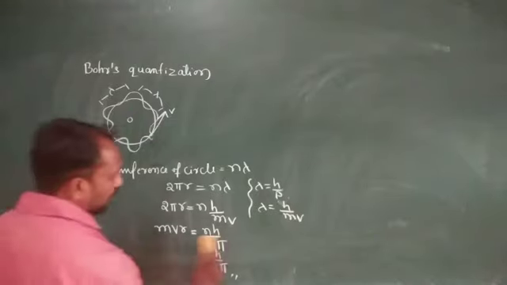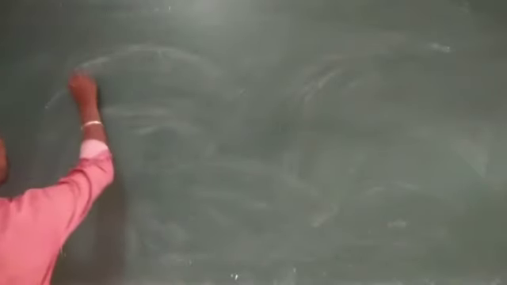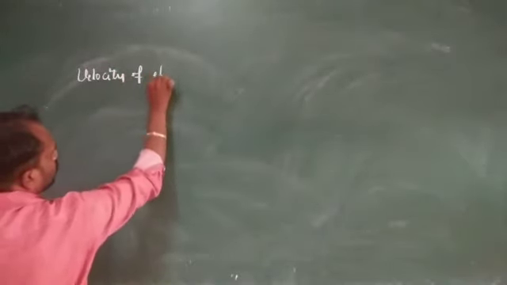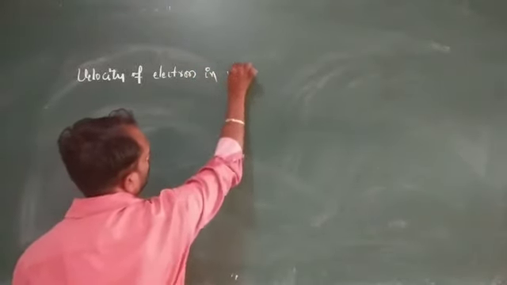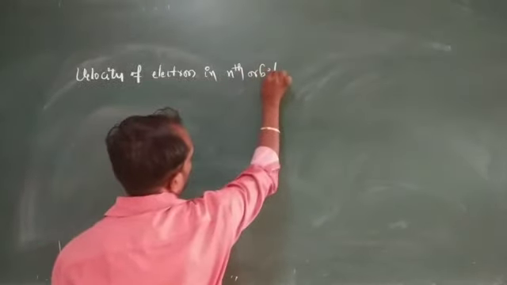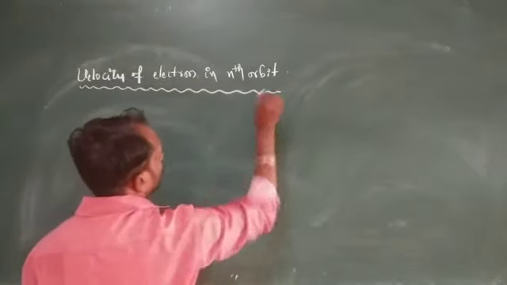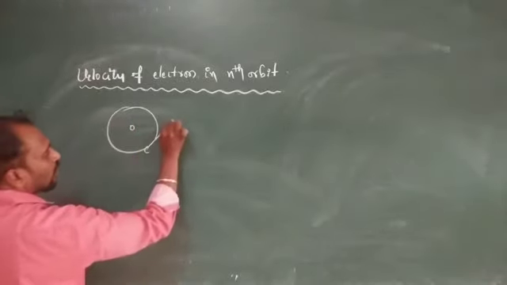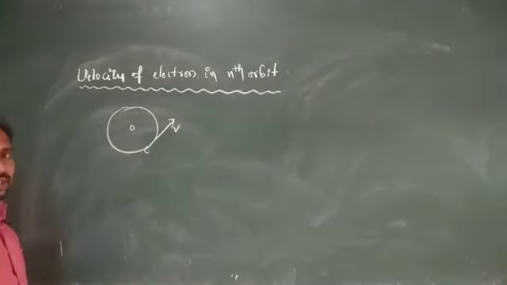Next, we want to calculate the velocity of an electron in the nth orbit. In the same way, take the nucleus and this orbit, with the electron revolving around the nucleus in a particular orbit, and its velocity we consider v.